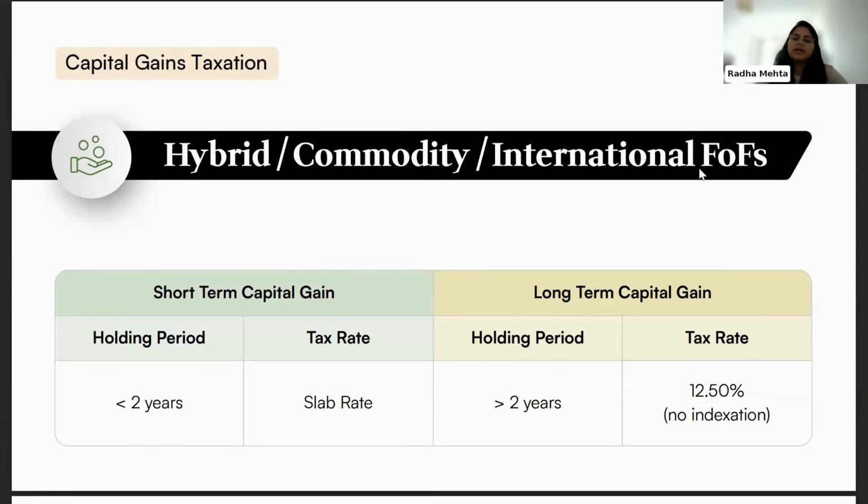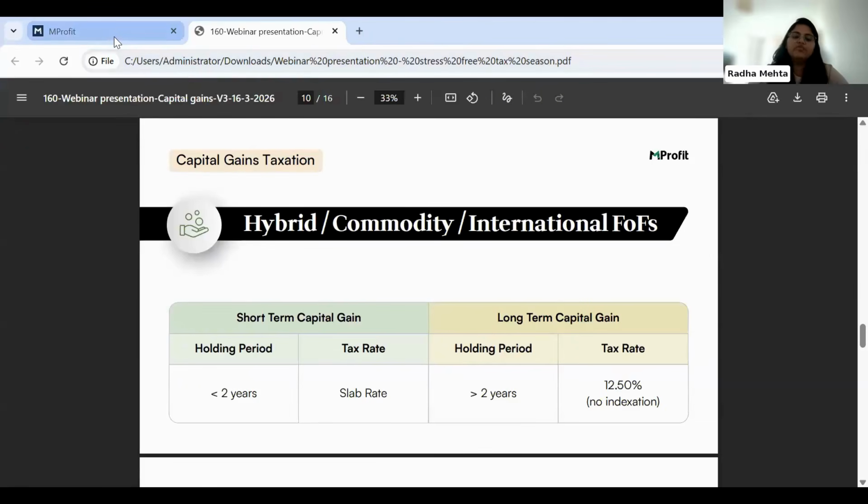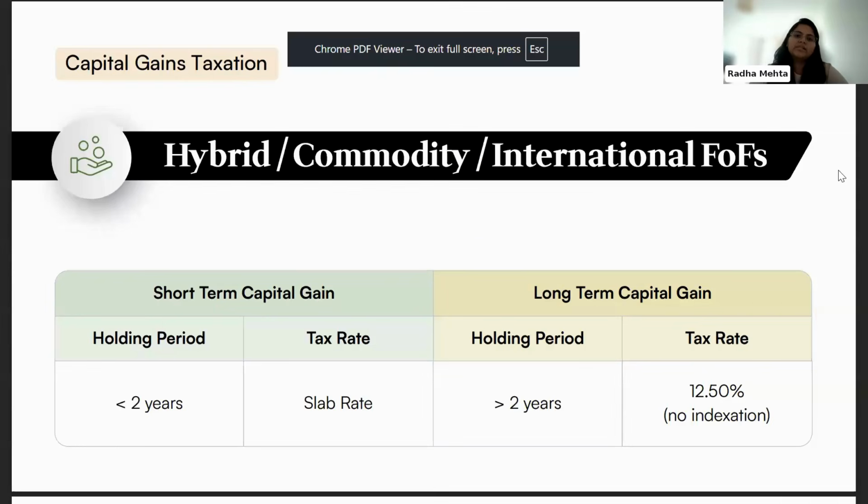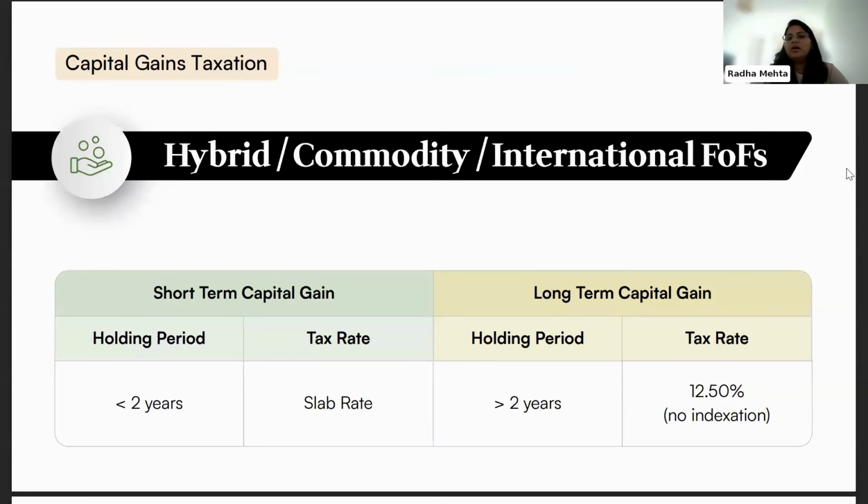Just to clarify here, again, similar to how we have seen for mutual funds also, there's a specific definition for hybrid fund of funds, in which case, if the fund is not invested more than 65% in a debt fund or more than 90% in an equity-oriented ETF, in that case, those funds will fall under the hybrid category, and hybrid FOF-related taxation will apply to them.